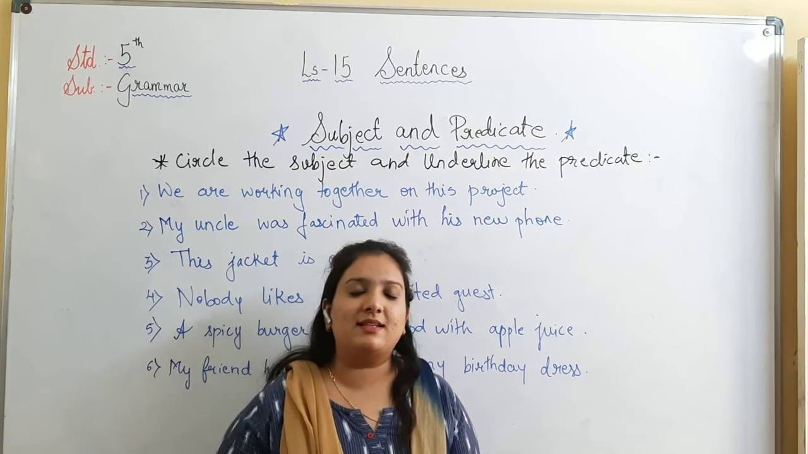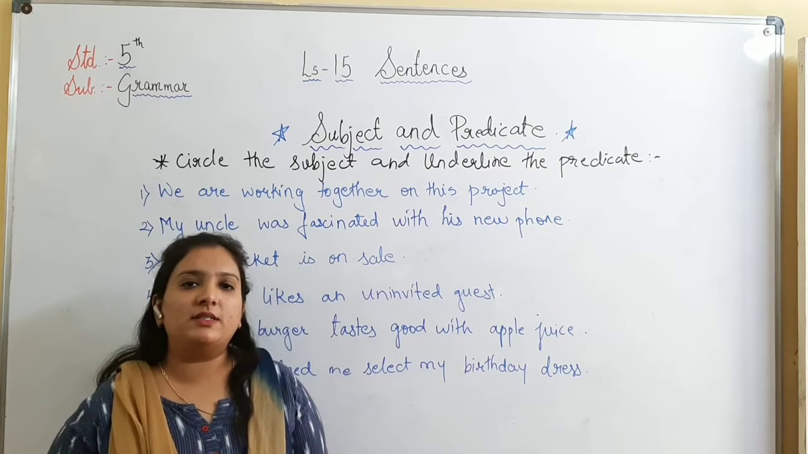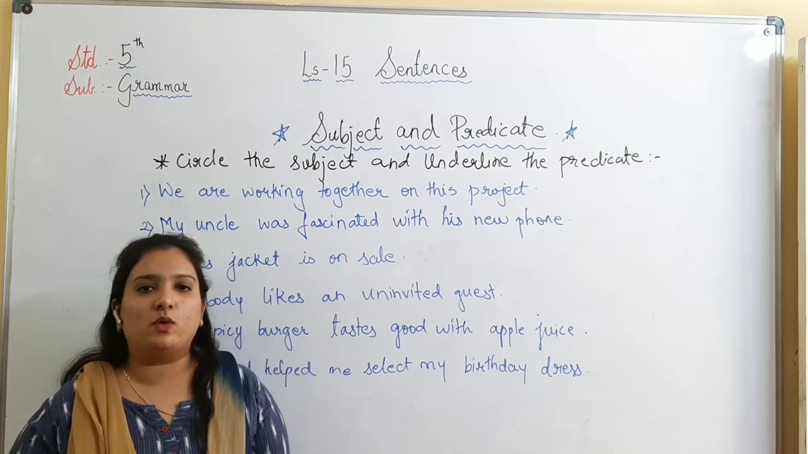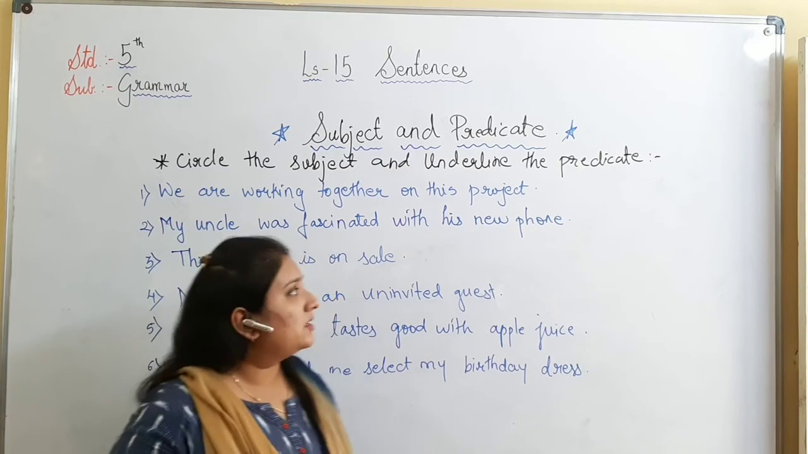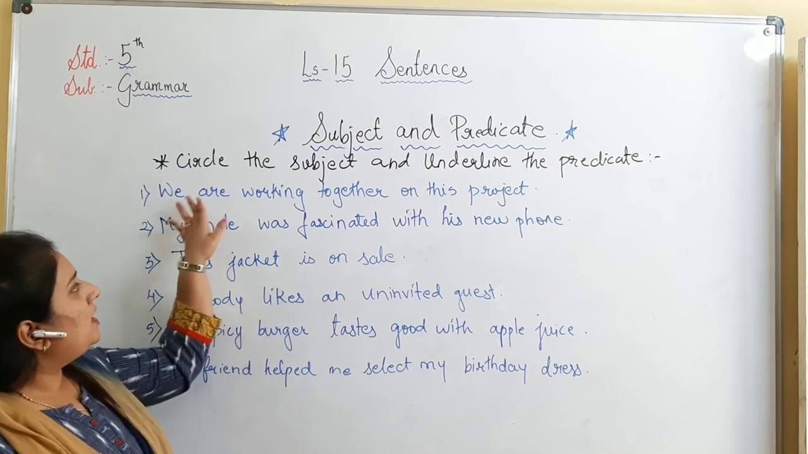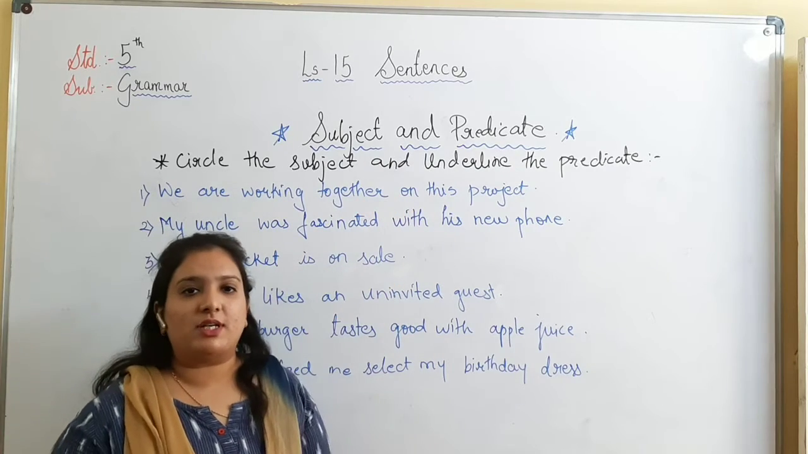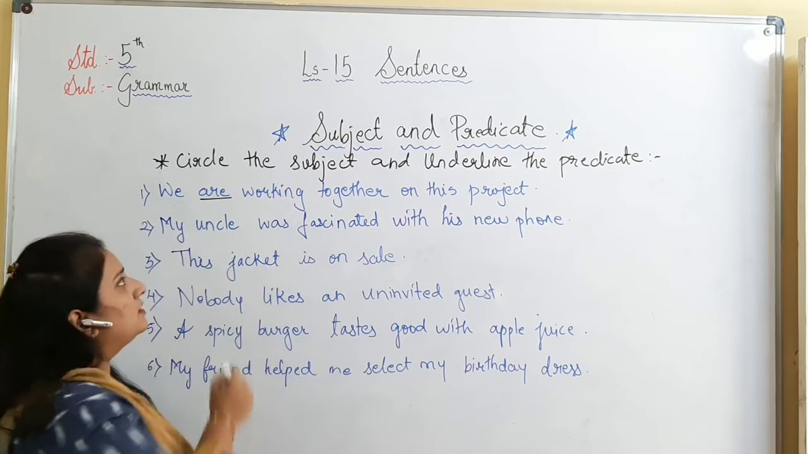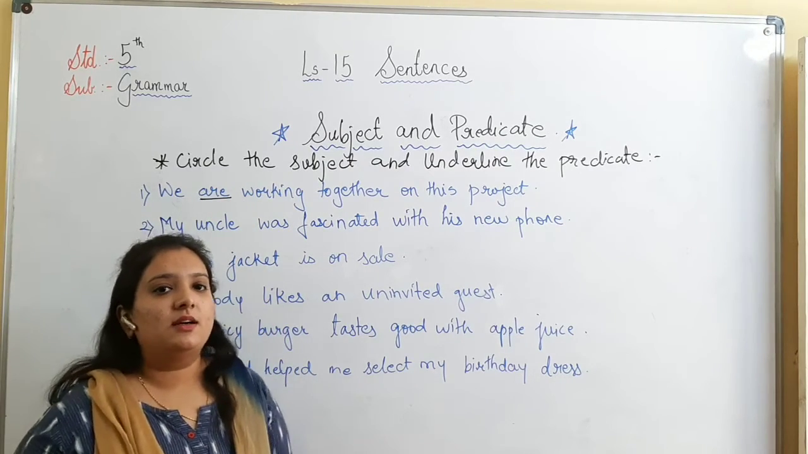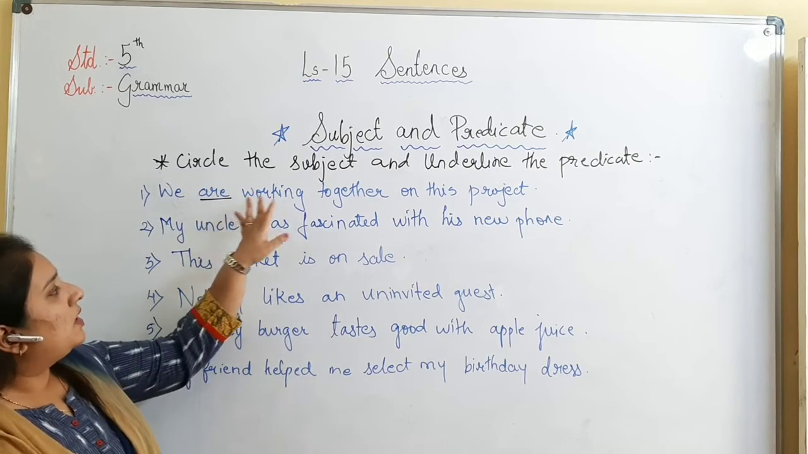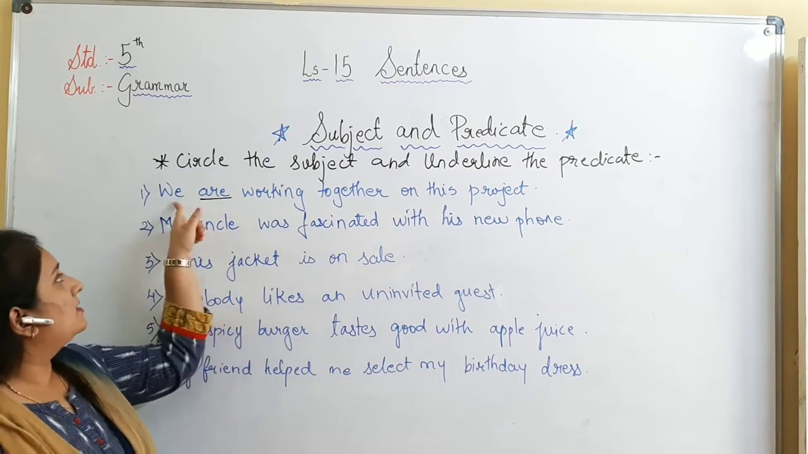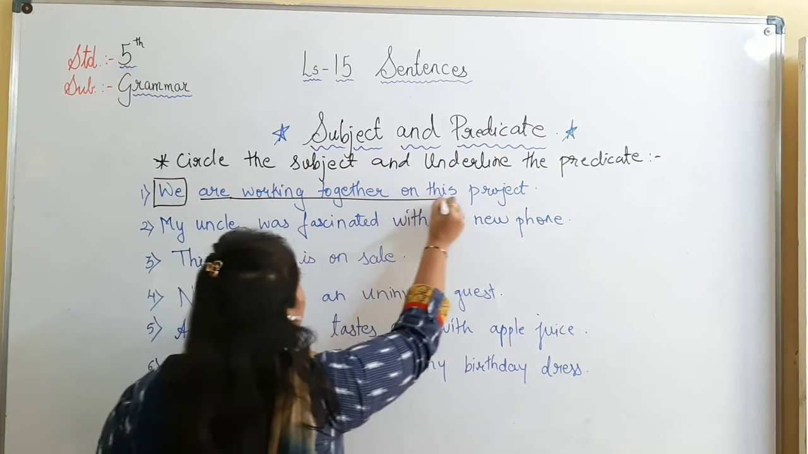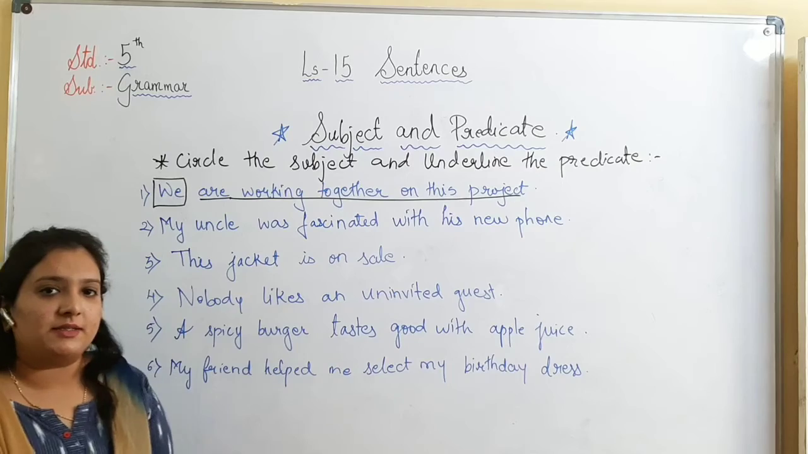Now let us look at the exercise of subject and predicate. You know, the first thing we need to find out the verb and second we need to ask the question who and what to find out the subject. So the very first sentence here is, we are working together on this project. So what is the verb in this sentence? Are. And what question do we ask? We ask, who are working together on this project? We get the answer, we. So we will be the subject and are working together on this project will be the predicate.